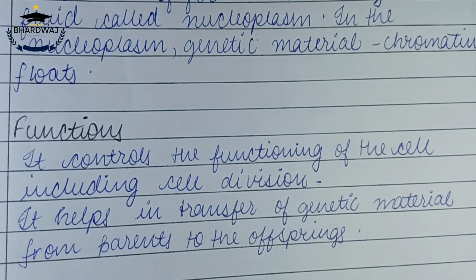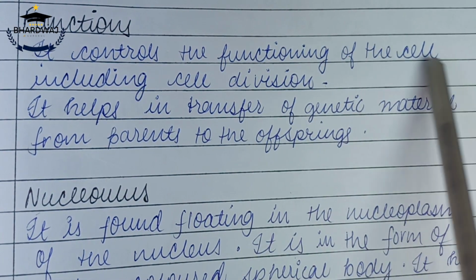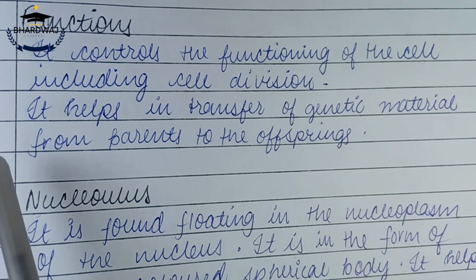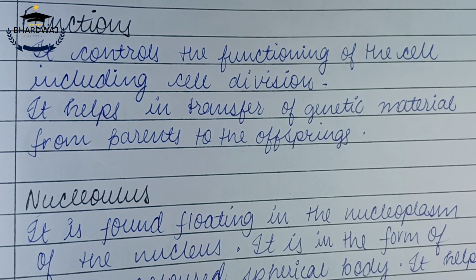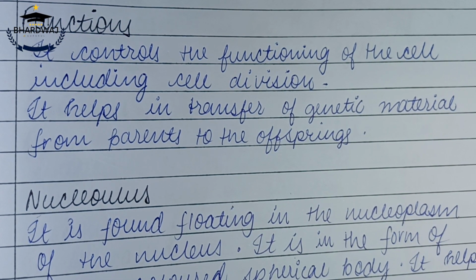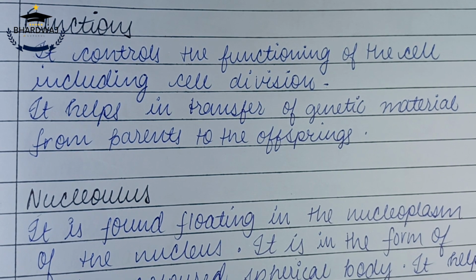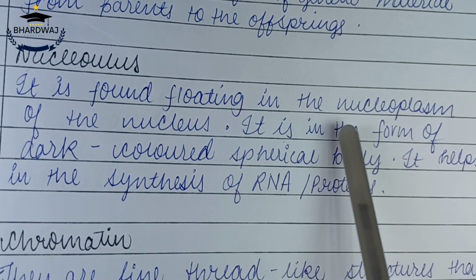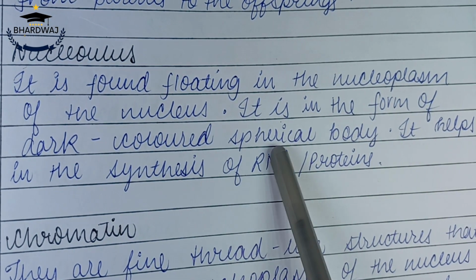Now, functions. What are the functions of the nucleus? It controls the functioning of the cell, including cell division. It helps in transfer of genetic material from parents to the offspring. Now let's talk about nucleolus, which is present inside the nucleus and is a dark spherical body. It is found floating in the nucleoplasm of the nucleus. It is in the form of a dark colored spherical body.